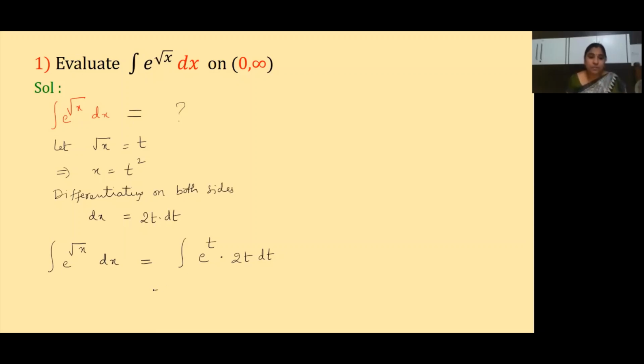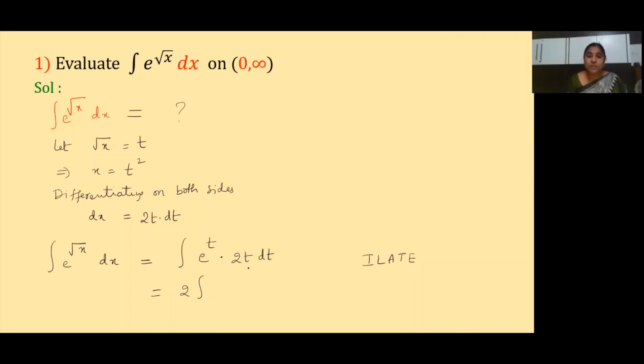Now, if you observe the term, there is a constant 2, so we can write the 2 outside. Integral of 2 into the integral of e power t into t. If we observe the terms, e power t is an exponential function and t is an algebraic function. Yes or not? In place of x, here we have t only. So in the term, which function is coming first? Algebraic function is coming first, and exponential is coming next. So that means the algebraic function should be taken as u, and the exponential function should be taken as v.